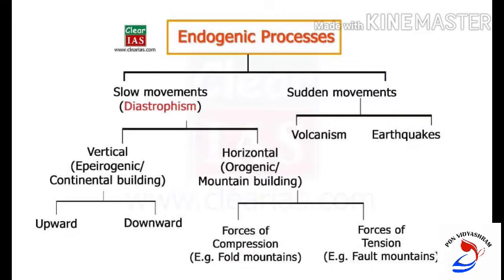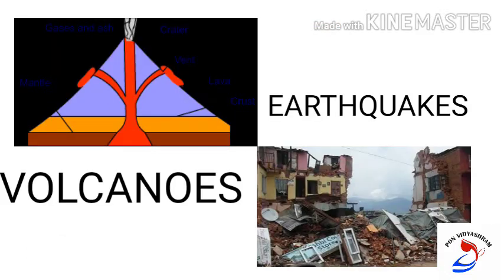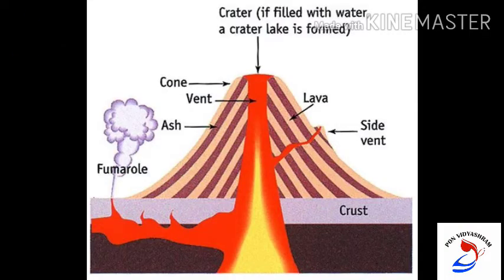The sudden movements are experienced through eruptions of volcanoes and earthquakes. Volcanoes and earthquakes cause mass destruction over the surface of the earth. Volcanoes: a volcano is a circular opening through which hot molten materials erupt suddenly. This opening is called a vent. The volcanic mountain is formed when the erupted materials accumulate around the vent.